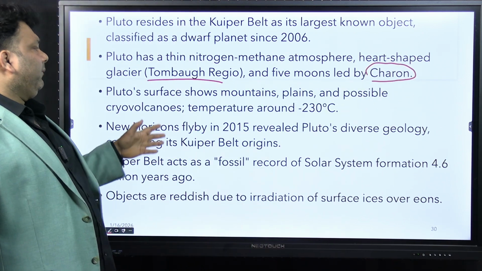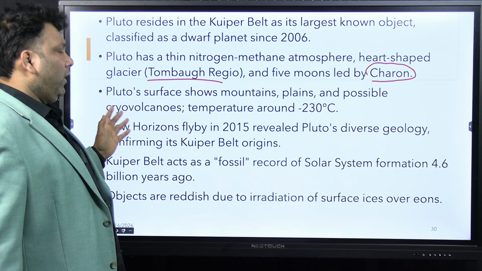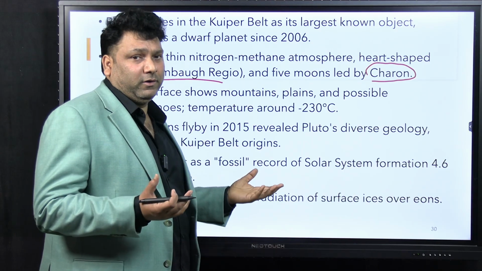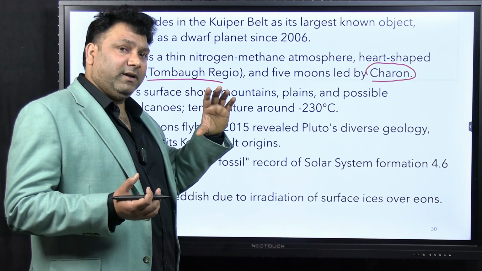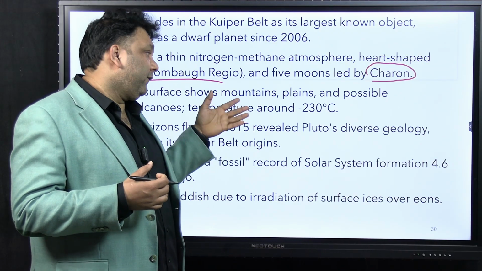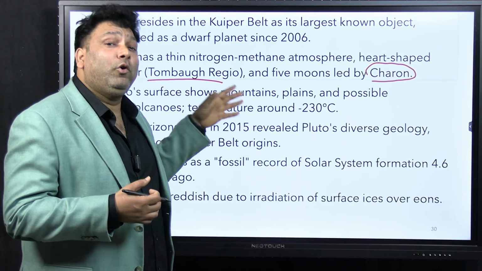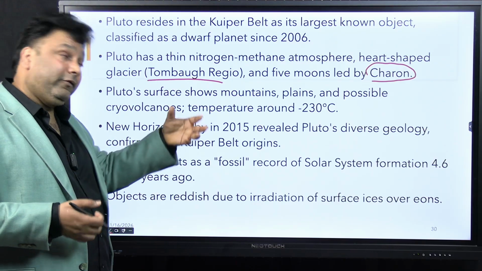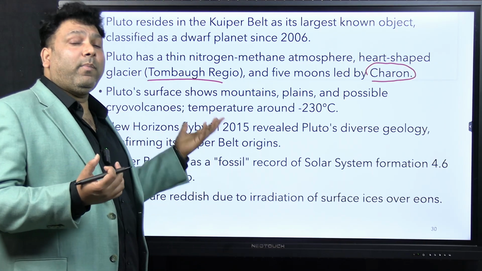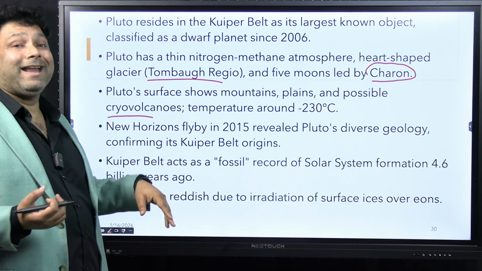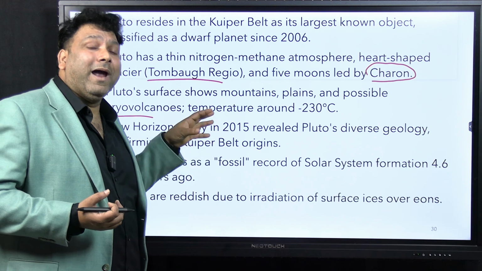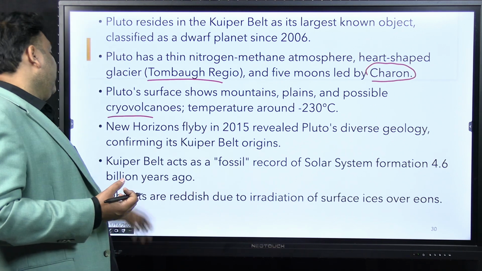And Pluto's surface has mountains, plains and possible cryovolcanoes. Cryo means extremely low temperature. Obviously, here also there will be a volcano. Volcano is what? Nothing but, because of the differential in heat, convection will be taking place. When the convection takes place, the material will come out. On the surface of the earth, the material coming out is molten rock. And here, the gases on the surface, means hydrogen will come out, water will come out. So there can be a volcano of water also, and these are called cryovolcanoes. Cryo means if you are working at extremely low temperature, below minus 196 degrees centigrade, it is called cryo.